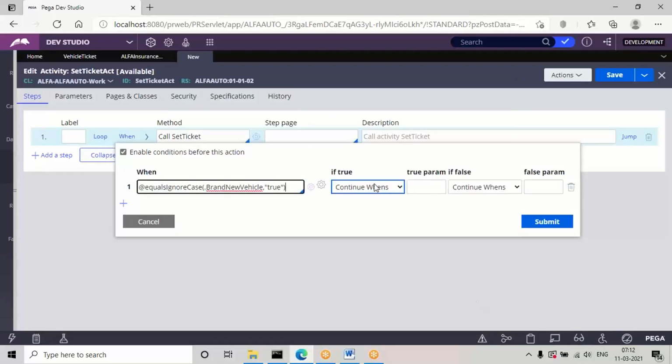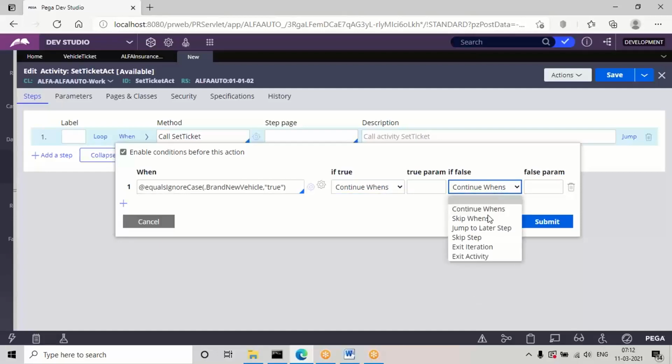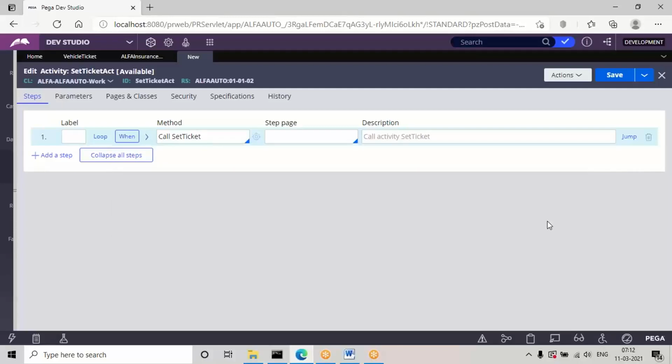See, here the requirement is if the checkbox is selected, continue executing this API. If the checkbox is not selected, exit the activity. Don't execute any other steps in this activity. So apply the true condition as continue and the false condition as exit activity and click on submit.